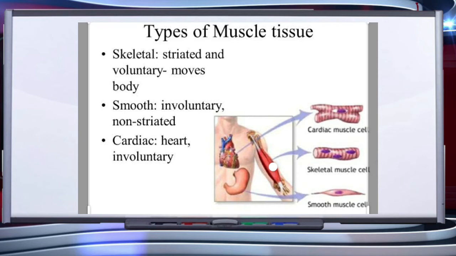The second one is smooth muscles. They are involuntary in nature and non-striated. The third one is cardiac muscles. The heart is made up of cardiac muscles, which are involuntary in function.